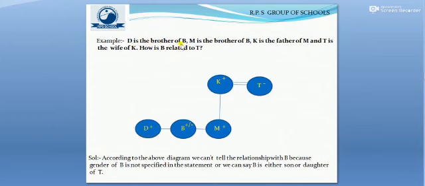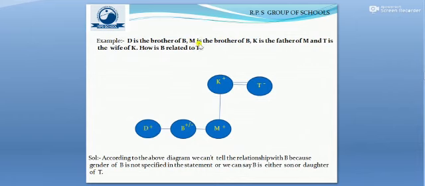So the first statement that we see, that D is the brother of B, means the gender of D will be male, and we know already that male is always denoted by a plus sign, and at the same time both D and B will remain in the same generation.